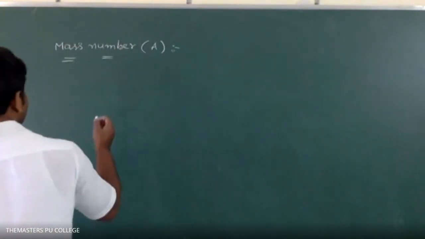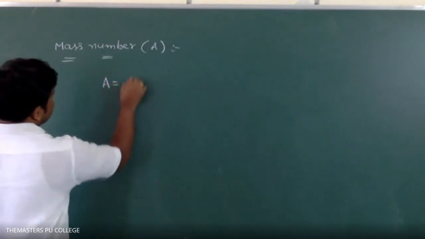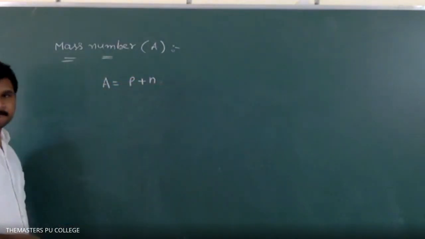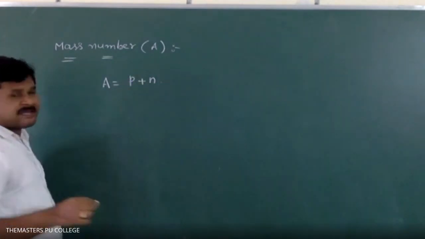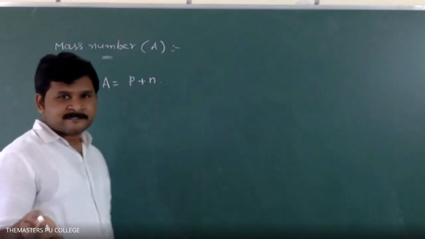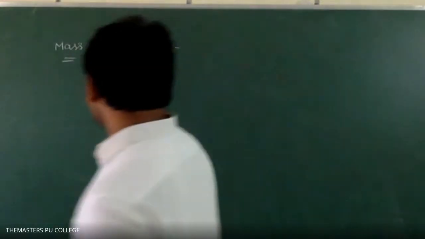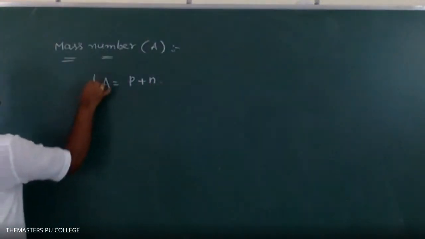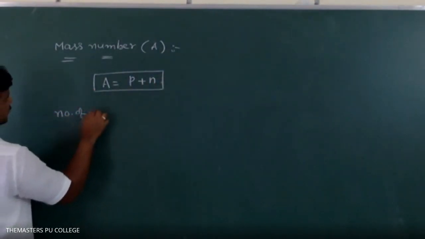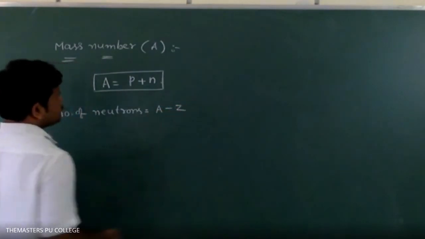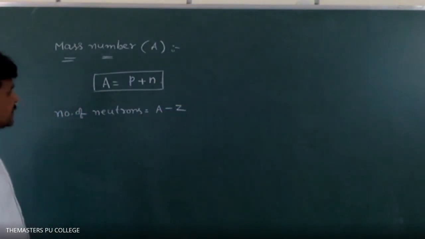So simply we can write A is equal to P plus N. P is nothing but Z. So what is N, the number of neutrons? The formula for the number of neutrons is A minus P. Very good. P means Z, so that is why it is A minus Z.